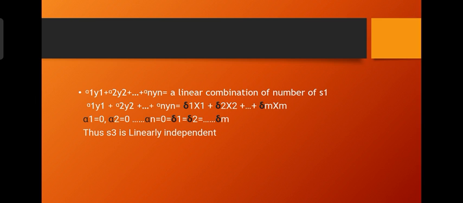So alpha 1 y1 plus alpha 2 y2 plus up to alpha n yn is a linear combination of members of S1. Then alpha 1 y1 plus alpha 2 y2 plus up to alpha n yn equals delta 1 x1 plus delta 2 x2 plus up to delta m xm. Then alpha 1 equals 0, alpha 2 equals 0, up to alpha n equals 0, and delta 1 equals delta 2 equals up to delta m equals 0. Thus S3 is linearly independent.